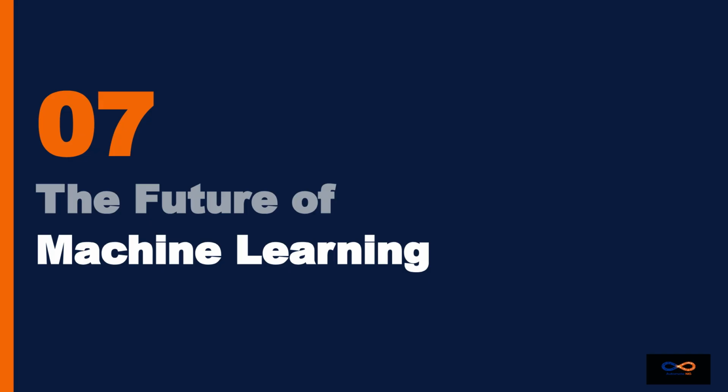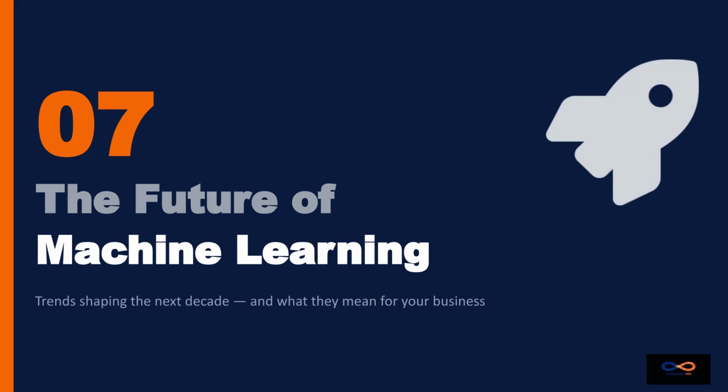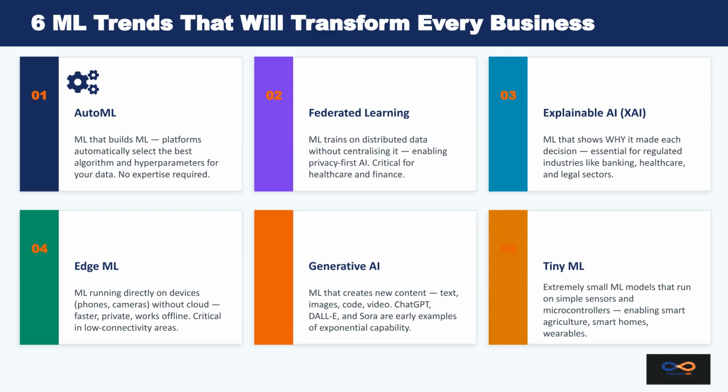Section 7. The future of machine learning. The field is rapidly evolving. Understanding future trends now positions your business to adopt these powerful new capabilities before your competitors. Key trends include AutoML, federated learning for privacy, explainable AI for transparency, Edge ML for offline capability, generative AI for content creation, and tiny ML for smart devices. These trends democratize and expand ML's power.